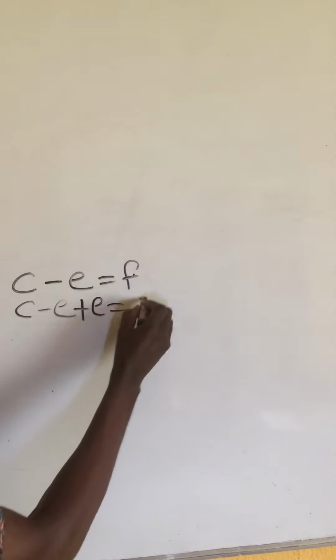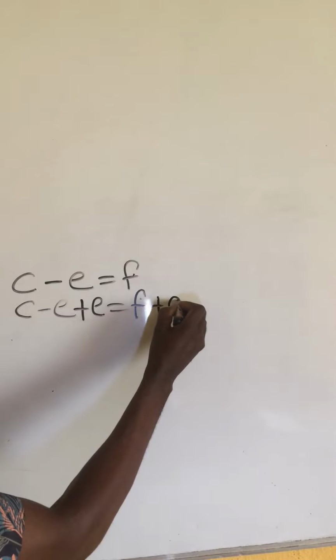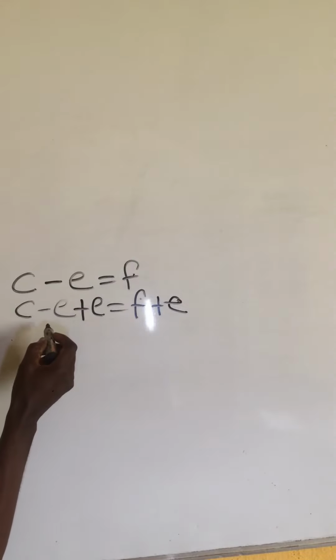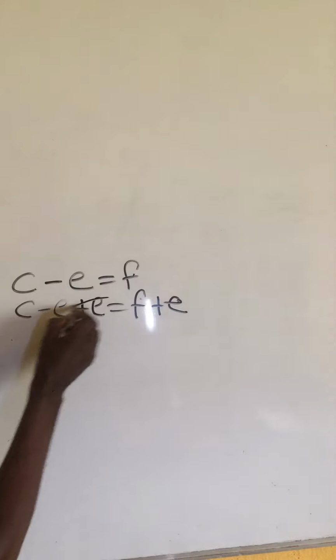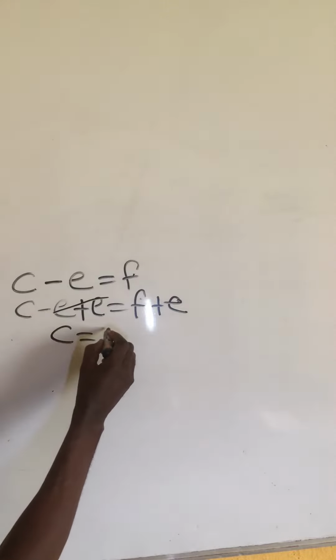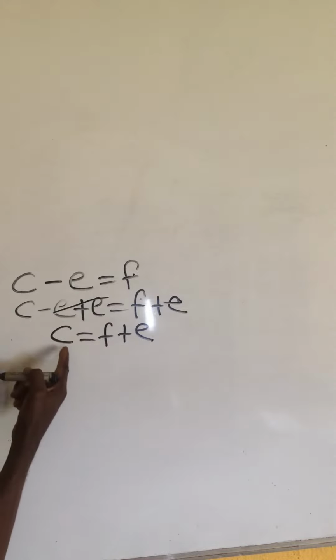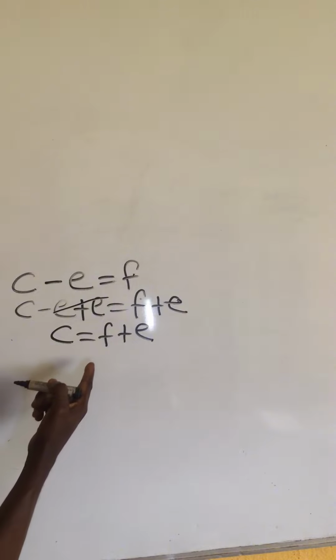plus E equals F. Since I add E here, I will add E also here. Now we have the right to say minus E plus E cancel each other. We now have only C equals F plus E. That is the answer. C is now the subject of the formula.